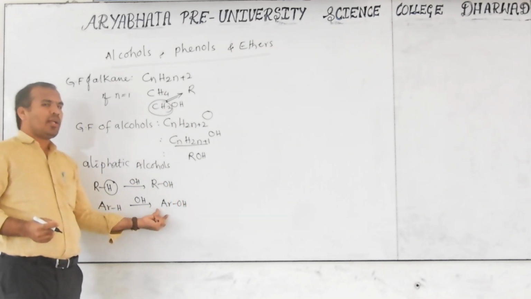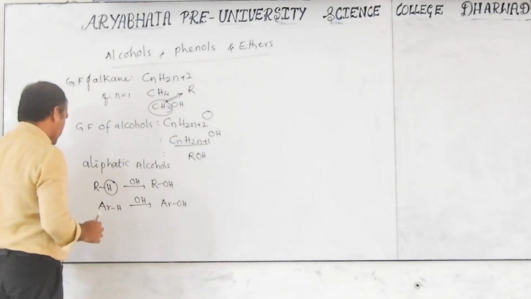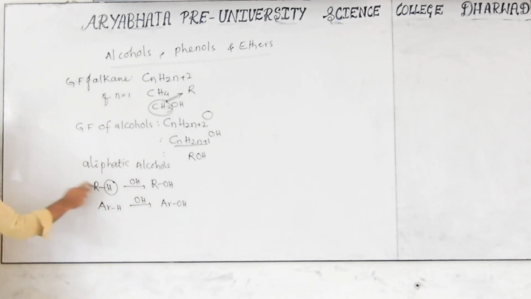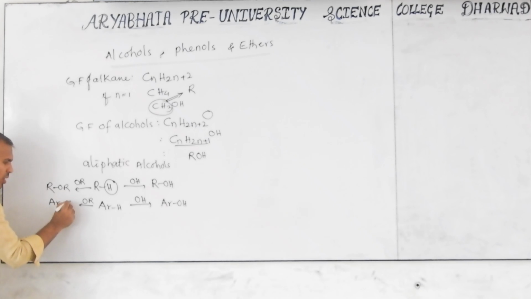This is aromatic alcohol. Similarly, in ethers also, now on this side I will write. In this hydrocarbon, H is replaced by the OR group, the alkoxy group, alkane and oxygen. Then R, where hydrogen is replaced by OR, is an aliphatic ether. Similarly, here also hydrogen is replaced, then you get ArO.